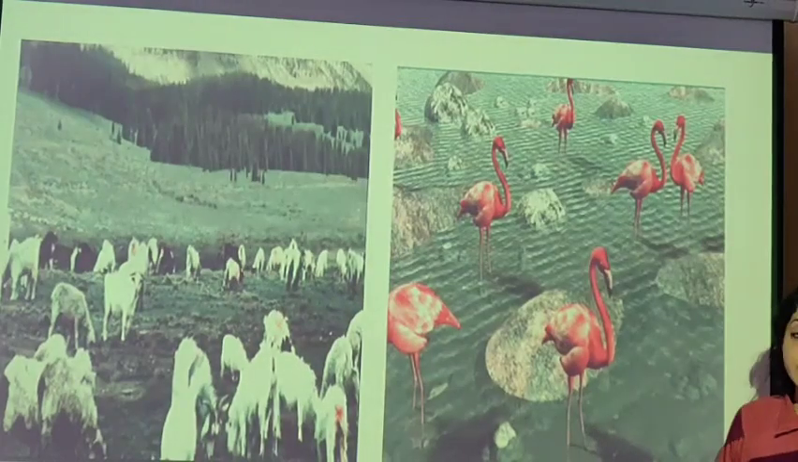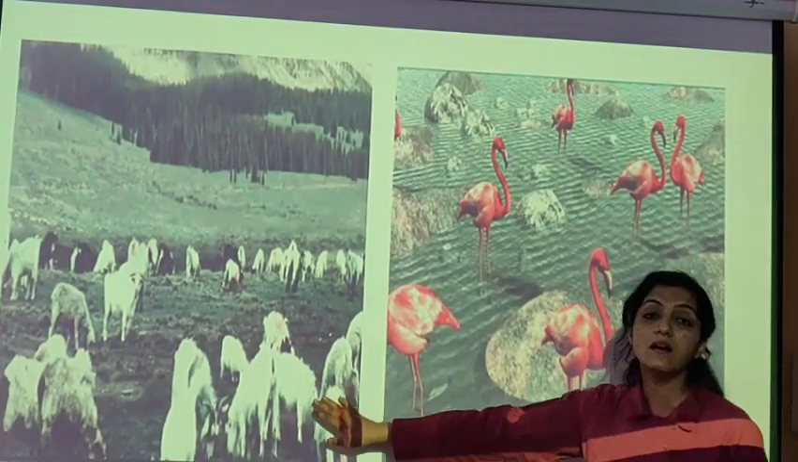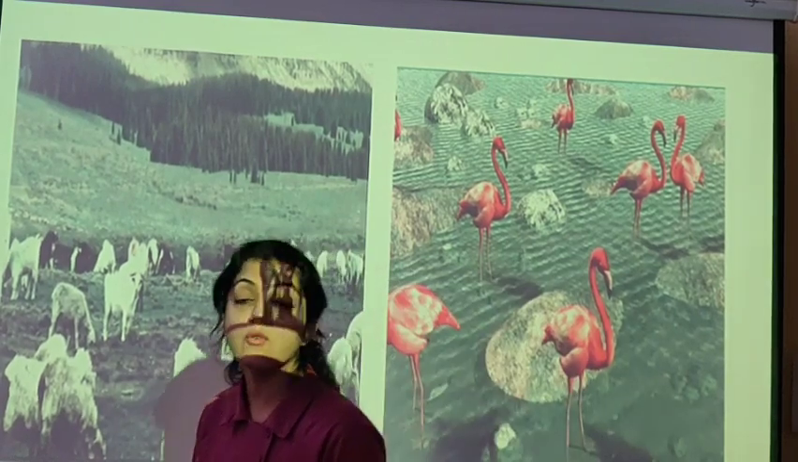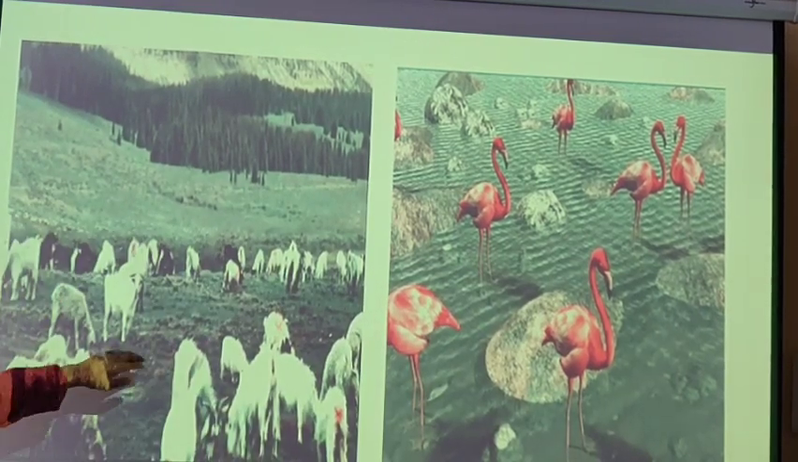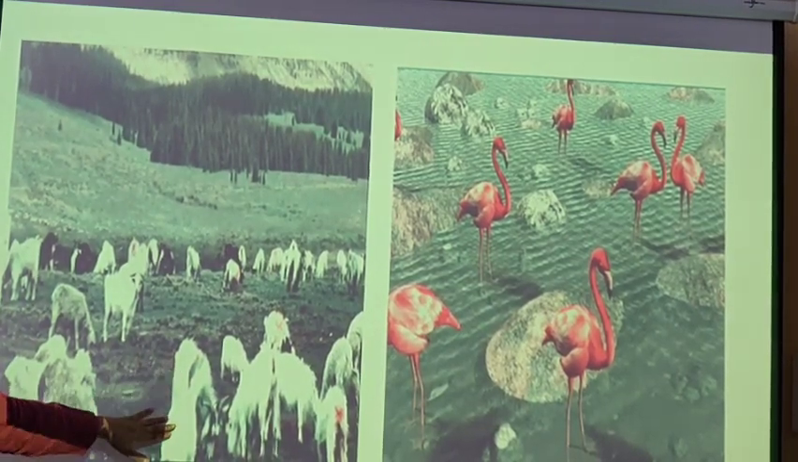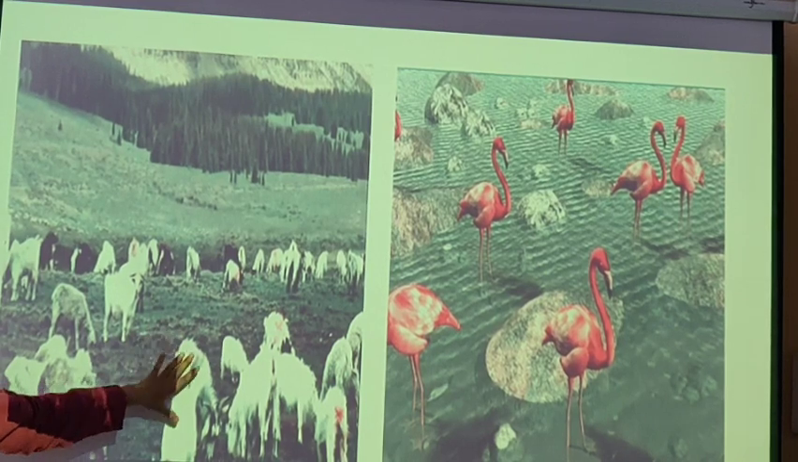Okay. इसका एग्जाम्पल है in a grassland. Now you know what a grassland is. You will have grazing animals. You will have the goats and the sheep together.